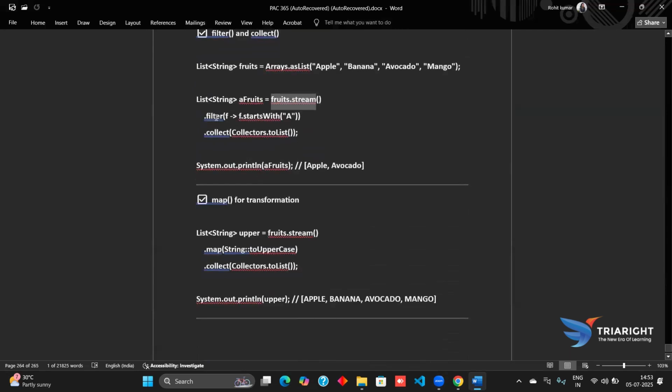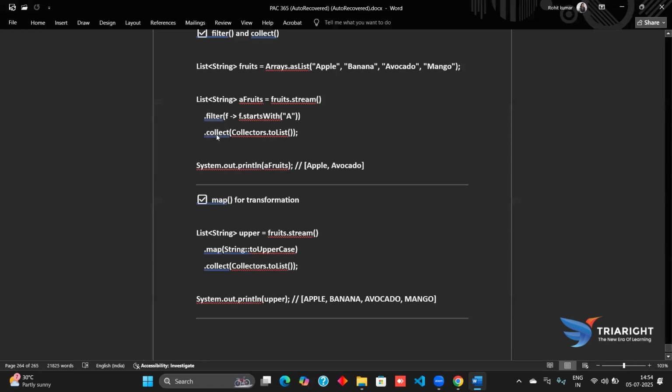The intermediate operation can be filter. For each fruit f in the list, if f starts with "a", then it further follows with dot collect, collectors to list.